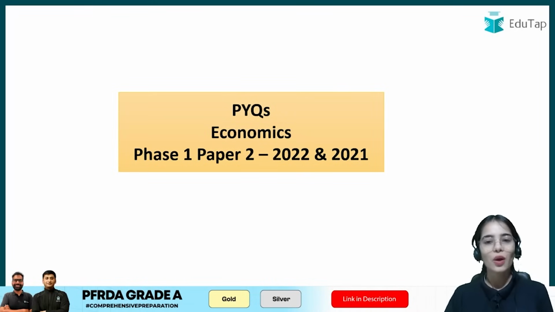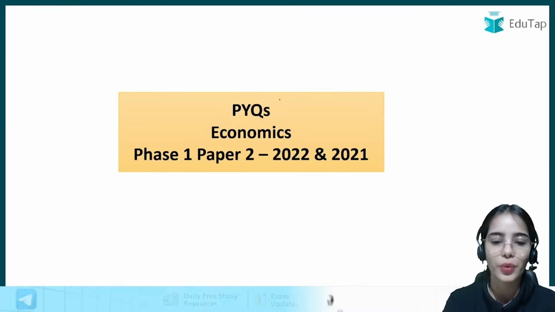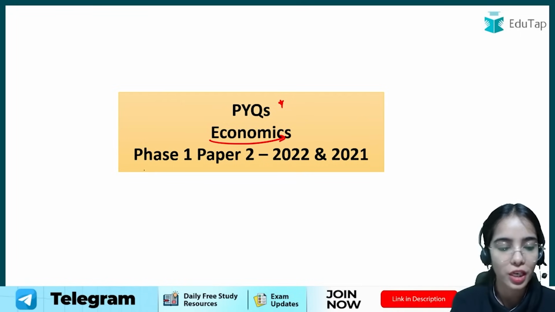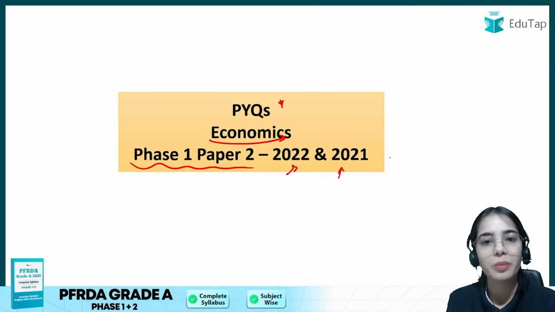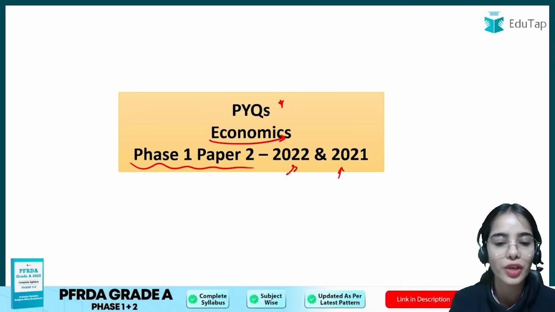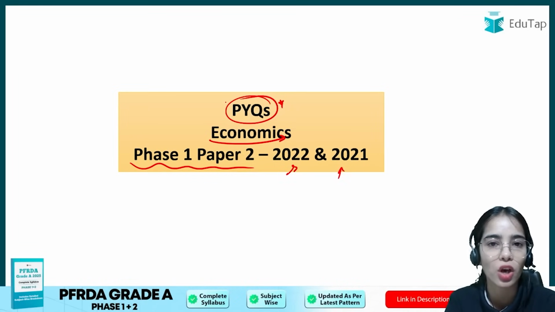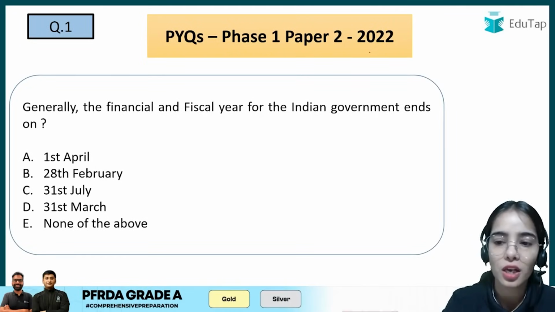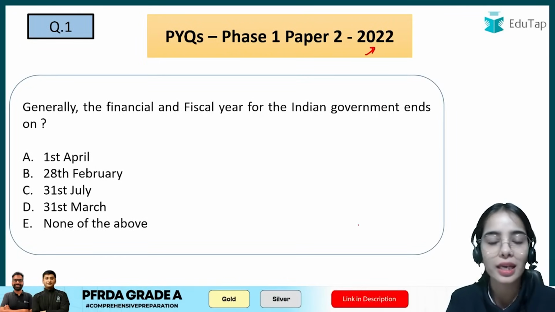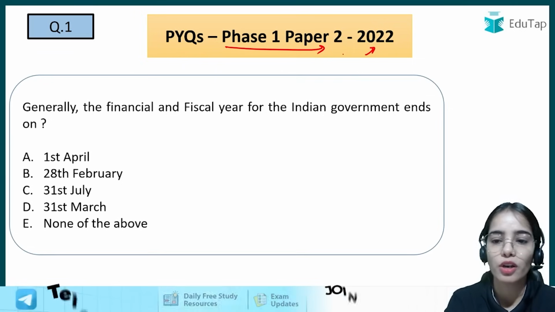Hello everyone. So now let's start with the discussion of the previous year questions for the economics component from phase 1 paper 2 of 2022 and 2021 PFRDA grade A examination. So now we are going to discuss the previous year questions for the economics component, and first we are starting with the previous year questions from the 2022 PFRDA grade A examination for phase 1 paper 2 for economics component.